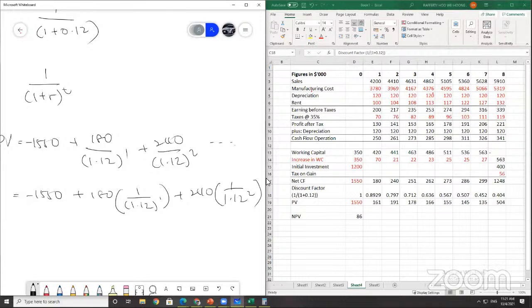Okay, so this figure of 1 divided by 1.12 is actually 0.8929. This is 0.797. This is the factor. Can see, no, Asha? So this is basically just counting the power. Okay, the discount factor. 1 divided by 1.12 power of 1, 1 divided by 1.12 power of 2, and so on and so forth.